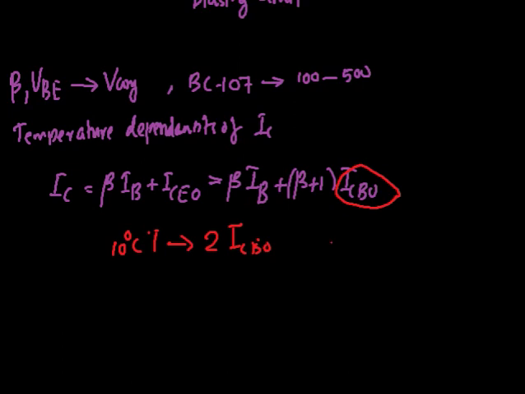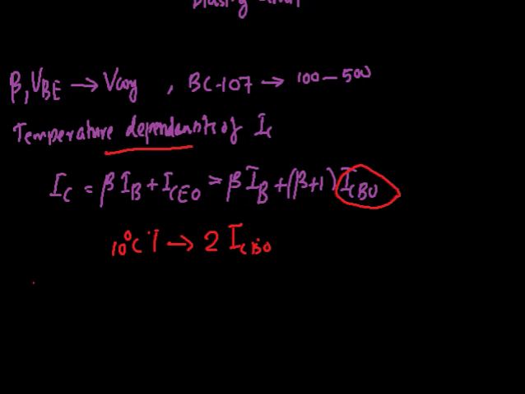This large variation in the collector current will upset the amplifier output. So we have to find a solution for this problem, the temperature dependence of IC.